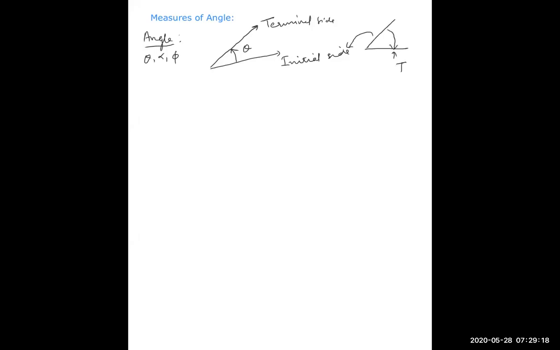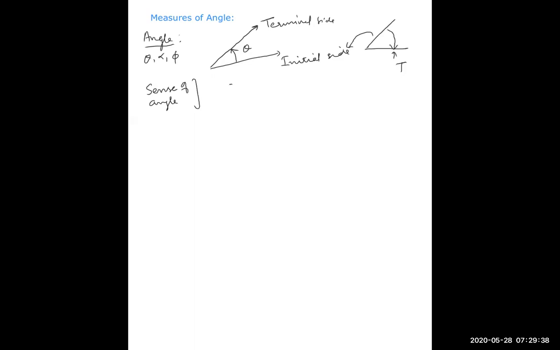So depending on the direction, the sense of rotation, the angle can be positive or negative. That is known as the sense of angle. The sense of angle is positive if the rotation is anticlockwise.